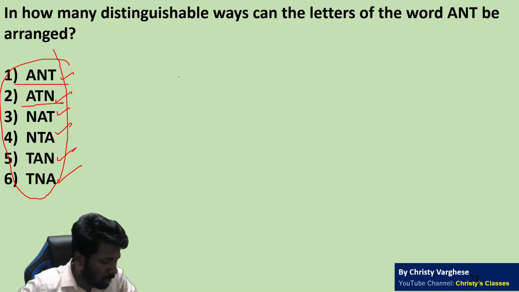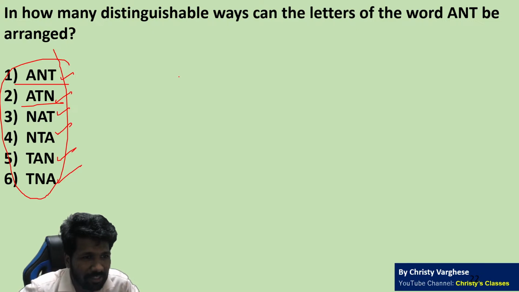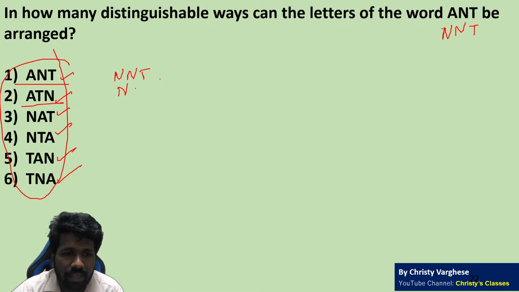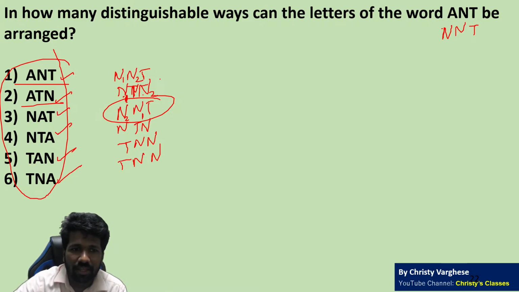Like I discussed in the password question yesterday, if you are entering these as passwords, all of the passwords are different. But in the case of NNT, if you rearrange NTN, NNT, NTN, TNN, when you write it, you are thinking that this is N1, N2, first N and second N. This is first N, second N. This is second N, first N. But the word is the same itself. That is why these are duplicates.